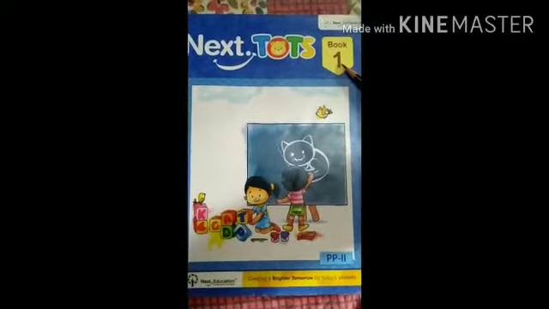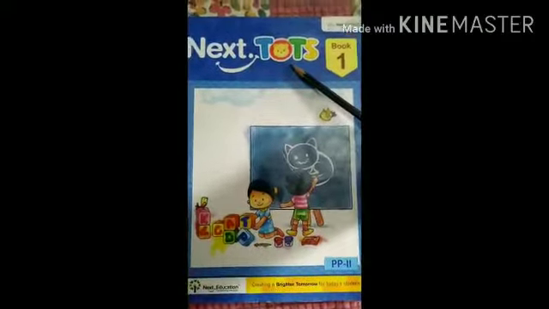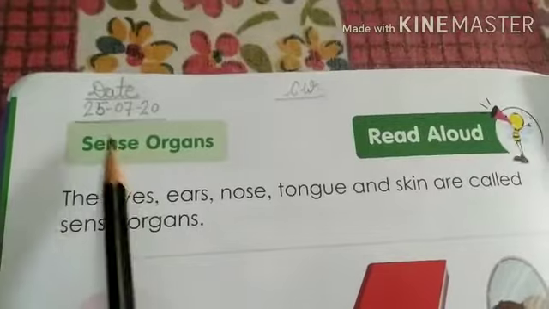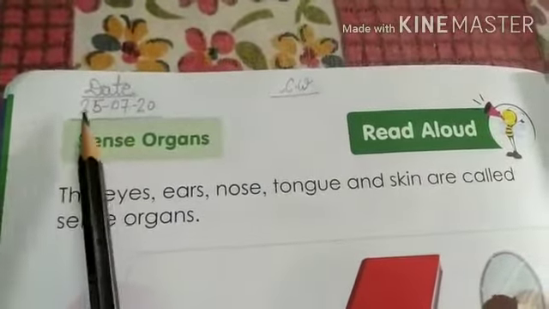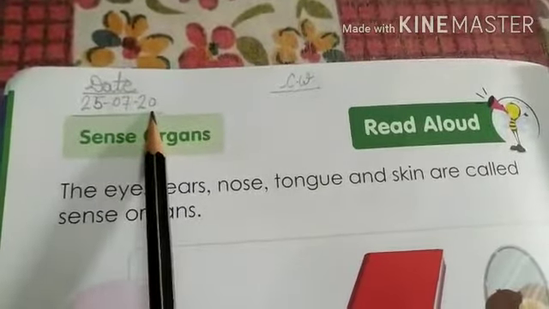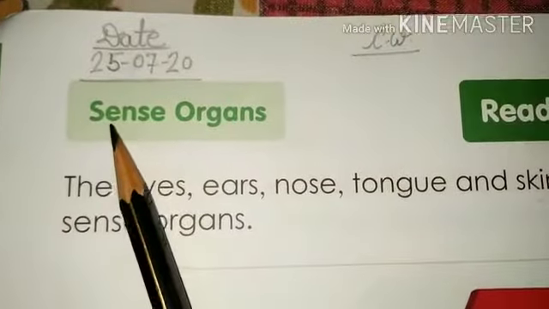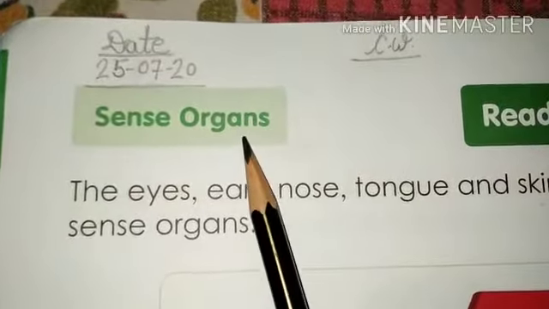Children, your today's topic is sense organs. Take out your book 1, Next Thoughts. Open your page number 52. First of all, here you mention the date 25th of July 2020 and here you mention the classwork. And your topic is sense organs.